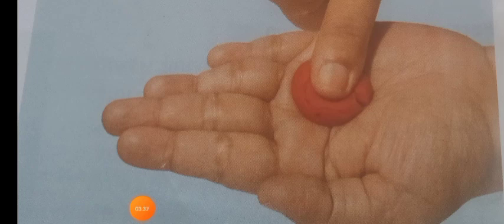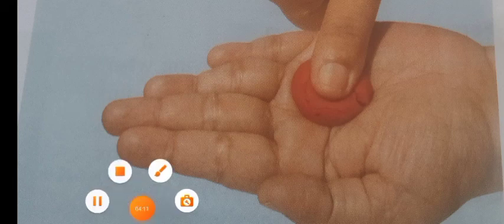Forces can also change the size and shape of an object. See, you are playing with modeling clay. Am I right? Modeling clay you are playing, no? So when you apply the force, the shape of the clay gets changed. You can change it into a circle or a sphere or a cuboid, or whatever shape you want. Am I right? So forces can change the shape and size.